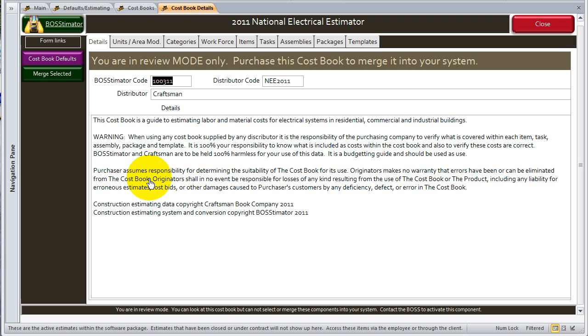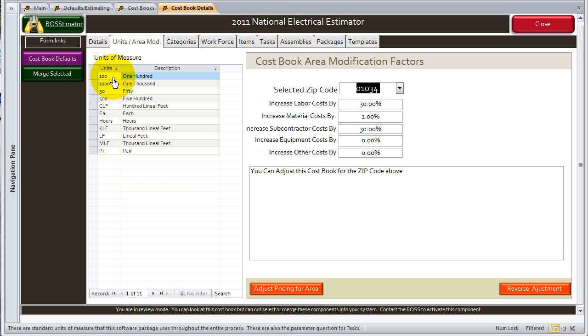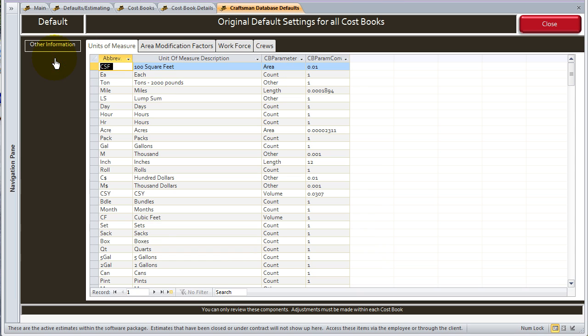A detail page has the information relating to what you should find in this cost book. It tells you at the top that this is a 2011 National Electrical Estimator cost book. Then if you go into the next tab, which is units and area modifications, the units of measure, there are only 11 units of measure that are used within this entire cost book. If you go back to the cost book defaults, you'll notice that there are 67 units of measure.